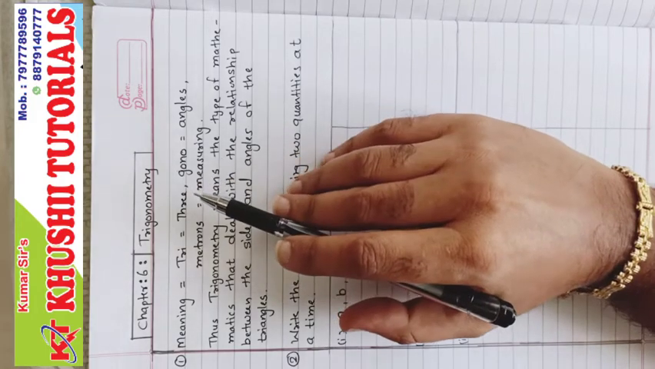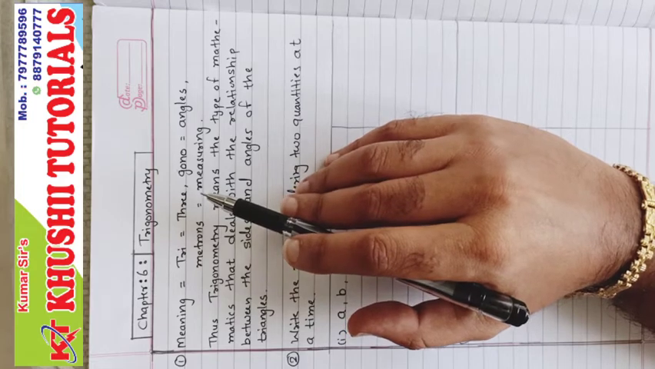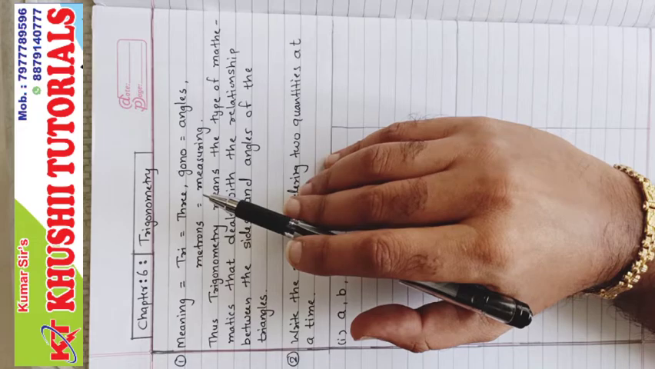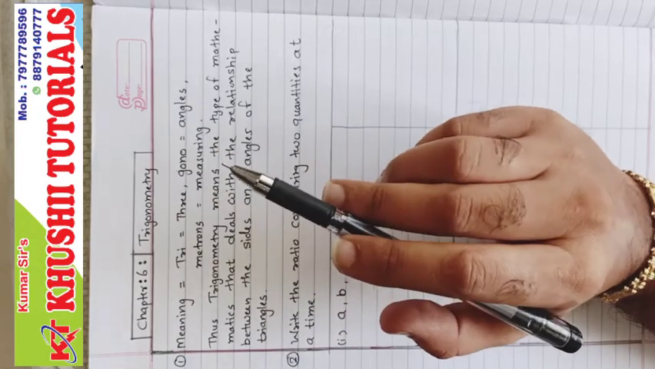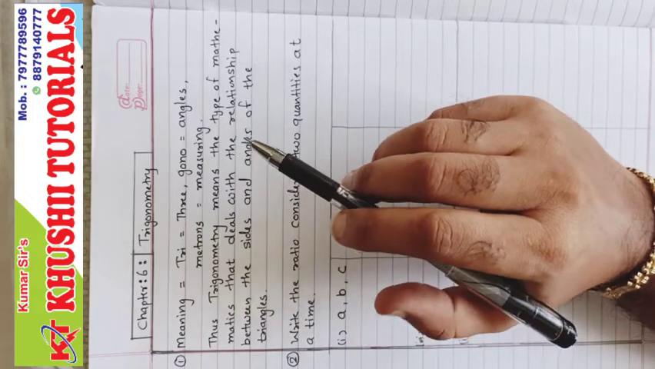So, is it applicable to all triangle? Answer: mostly it is applicable to right angle triangle, but yes, you can apply it to any type of triangle, because you know that you can draw a perpendicular in any triangle and make it a right angle triangle.